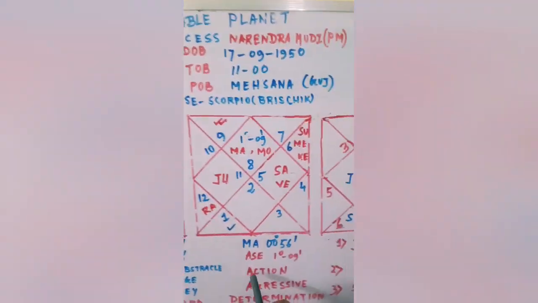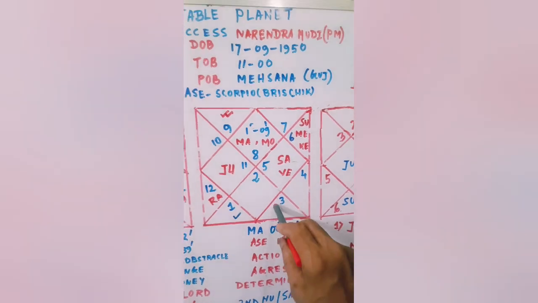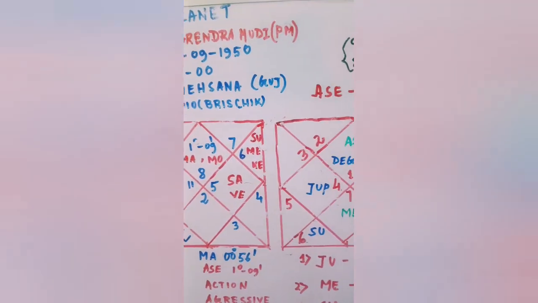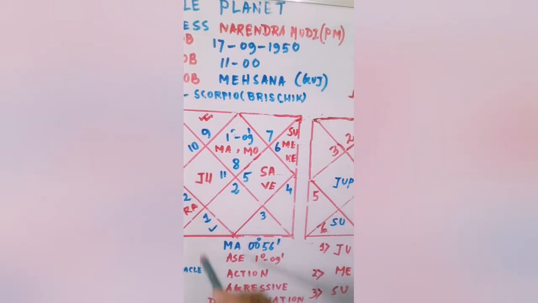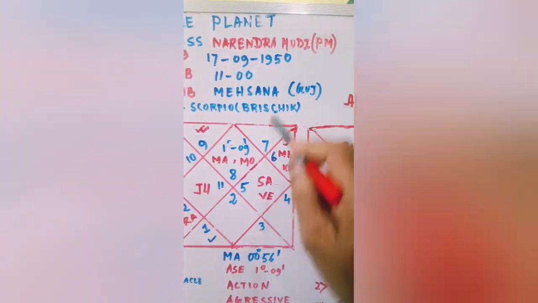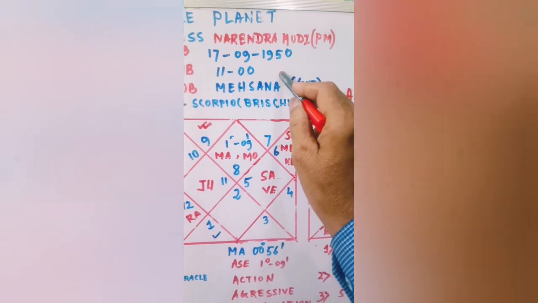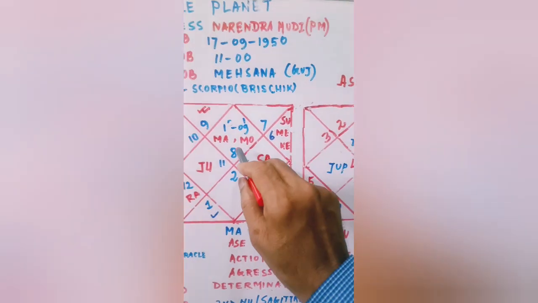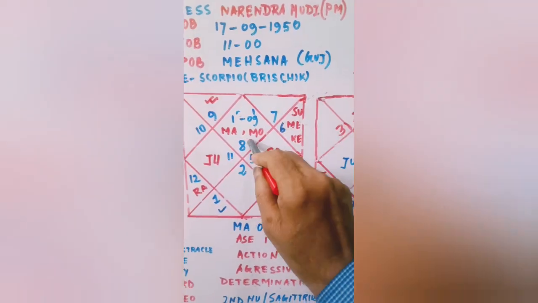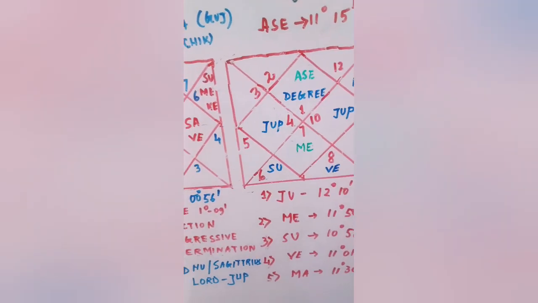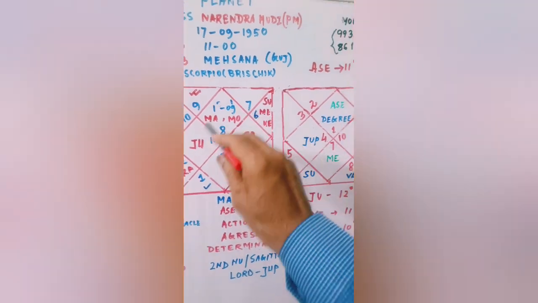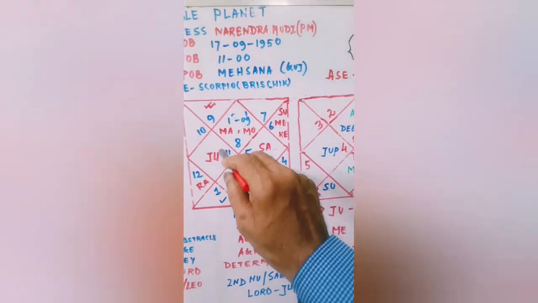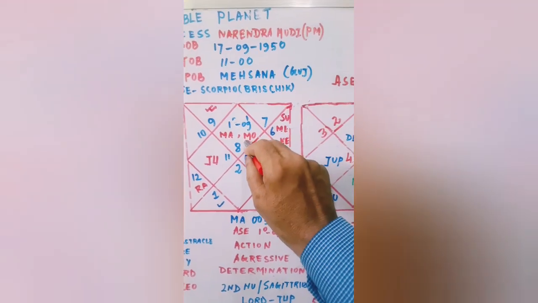Now coming to the other charts. Here it is the present Prime Minister of India, Narendra Modi ji. Date of birth 17/9/1950, time of birth 11, place of birth Mehsana, Gujarat. Ascendant is Scorpio, Vrischika Lagna. And here in this chart, Moon is also placed in this Lagna. So it is Vrischika Lagna, Vrischika Rashi.